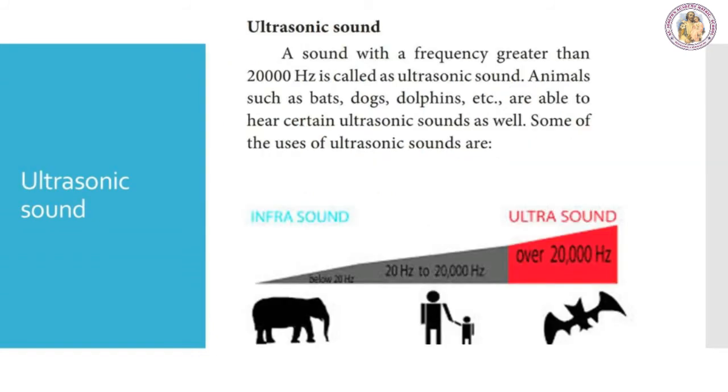Ultrasonic sound. A sound with a frequency greater than 20,000 Hz is called ultrasonic sound. Animals such as bats, dogs, dolphins, etc. are able to hear certain ultrasonic sounds as well. Some of the uses of ultrasonic sounds are: it is extensively used in medical applications like sonogram. It is used in the sonar system to detect the depth of the sea and to detect enemy submarines. It is also employed in dishwashers.